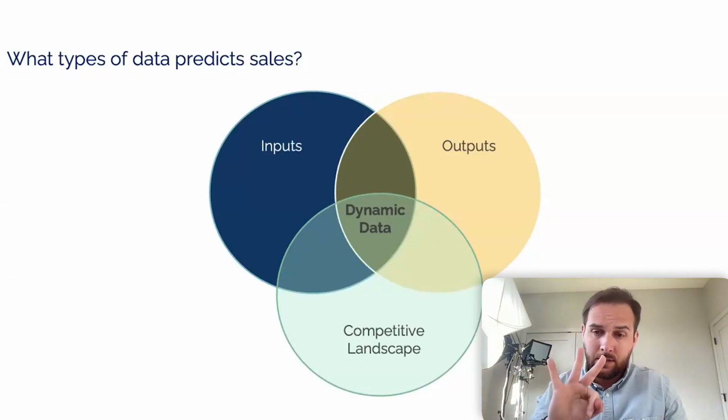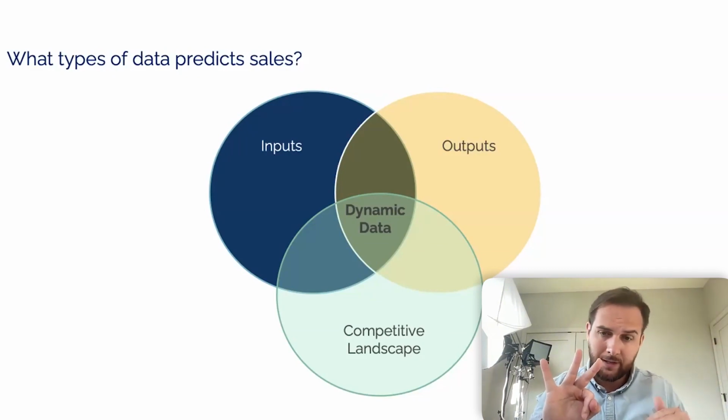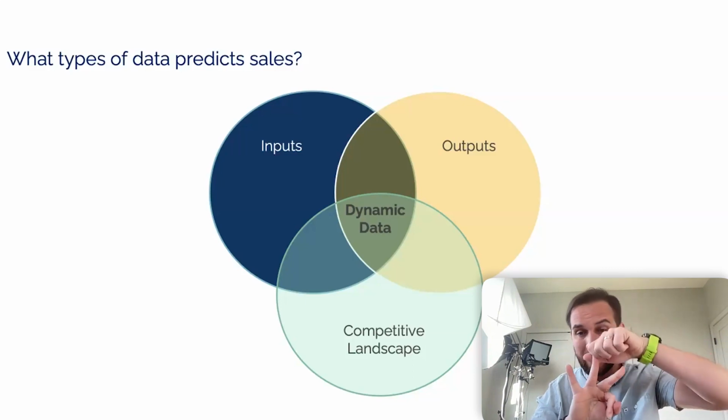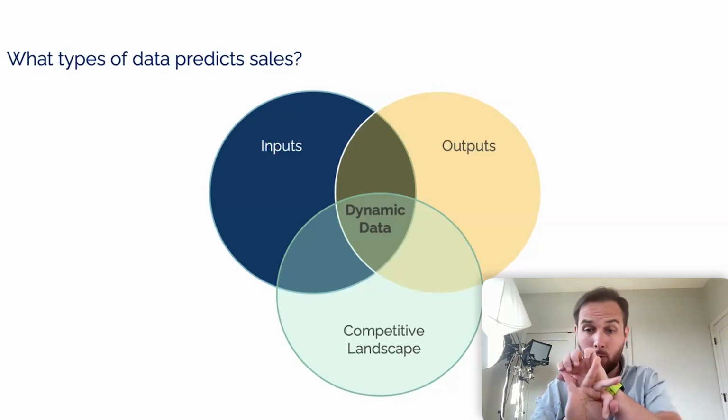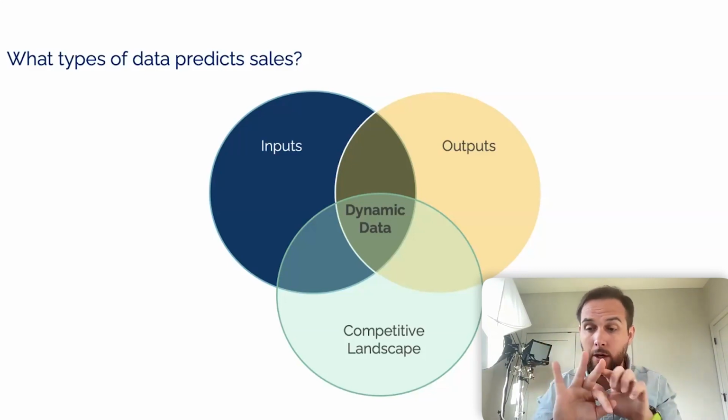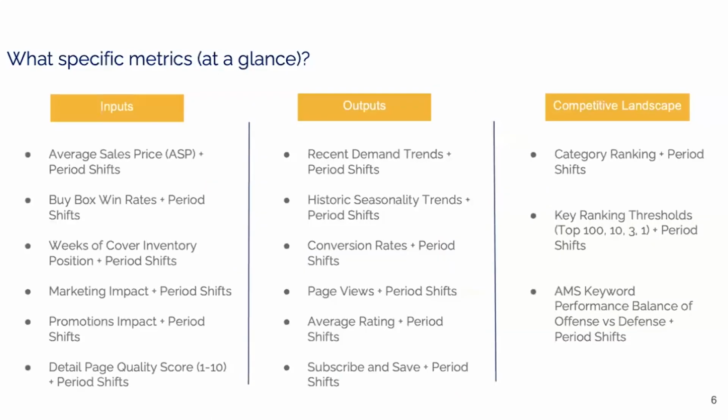So 3 types of data we want to look at, and we'll go into all the different kind of subtypes within each of them, but it's important to remember, we influence, we get data back from the marketplace, and the people we're competing with are also, all 3 of those data points are going to, we need to look at all 3 of them when considering predicting future sales. So some examples of input data, output data, competitive landscape data.